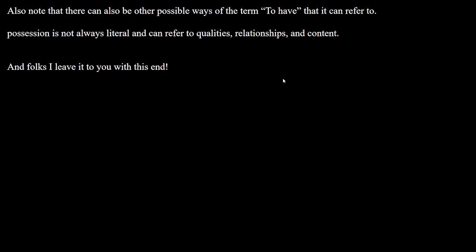Also note that there are other ways you can use the term to have and how it can refer to other things. Possession is not always going to be literal, and it can refer to qualities, relationships, etc. And that's basically it for categories.